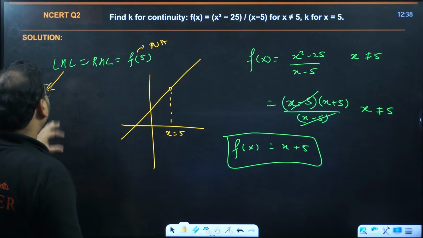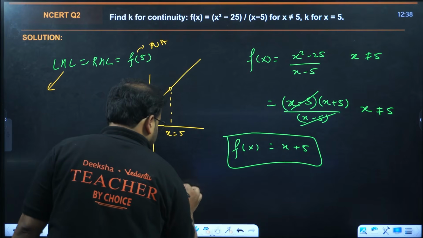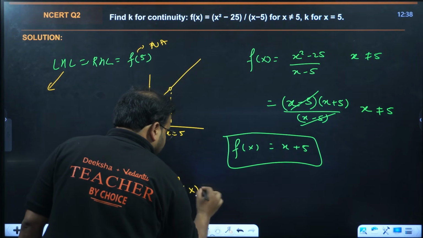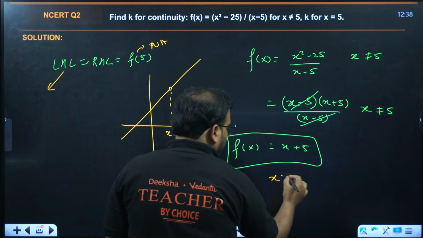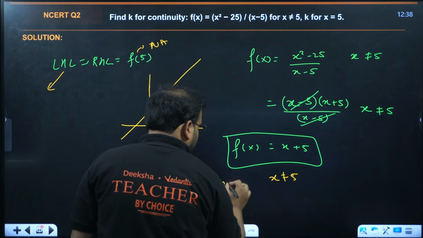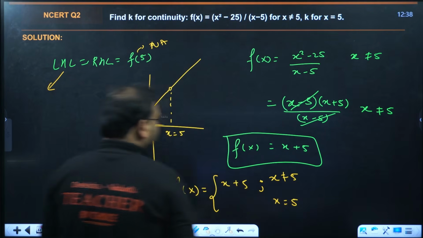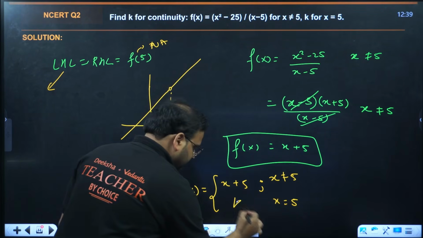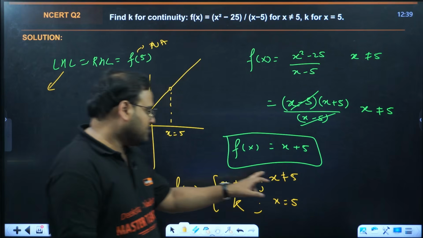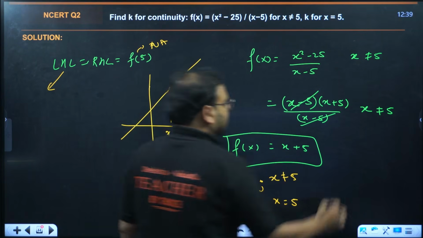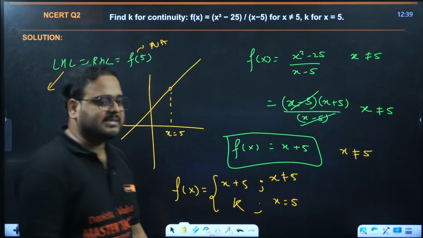So if I define the function again separately like this: for x not equal to 5, the function is x plus 5, and for x equals 5, the function is k. Getting it? So if I redefine the function like this, please check: for x not equal to 5, the function is x plus 5.